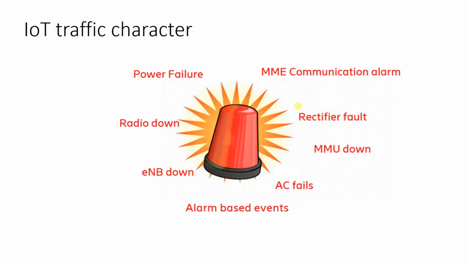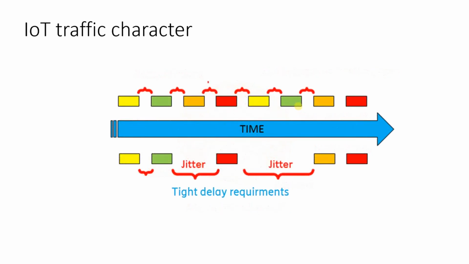Unless some calamity has happened or some alarm was detected, a lot of traffic related to the alarm or fault will be sent to the control center or to the internet. So this is one important thing in the IoT traffic characteristics. And the next one is the jitter.